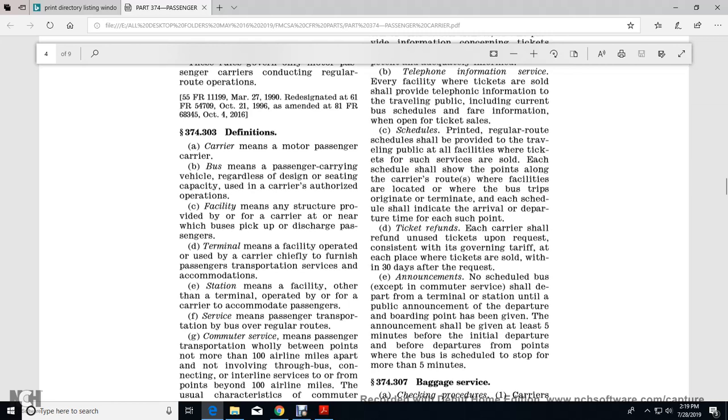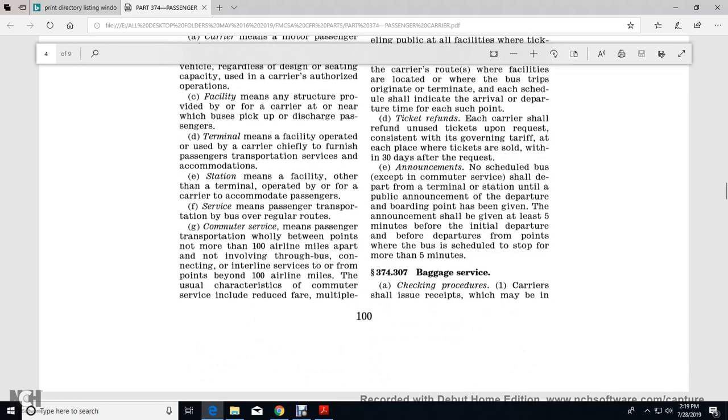Announcement: no scheduled bus, except for commuter services, shall depart from terminal stations until a public announcement of the departure and boarding has been made. The announcement shall be given at least 5 minutes before initial departure, and before departures from points where the bus is scheduled to stop for more than 5 minutes. All right, 374.307, baggage services. Checking procedures.